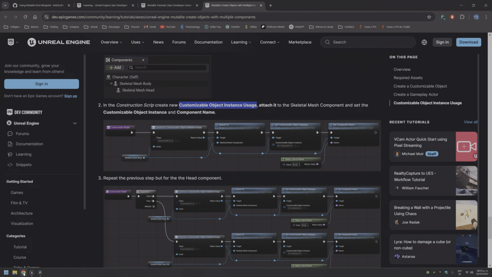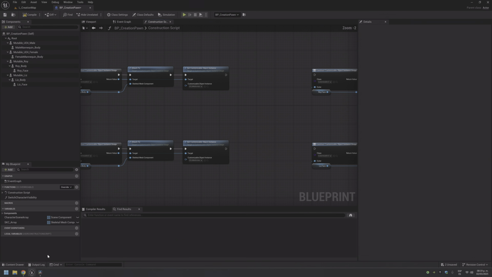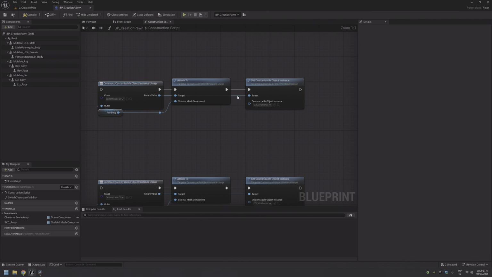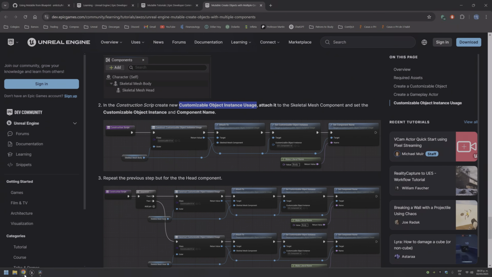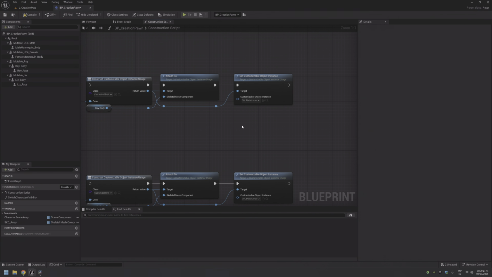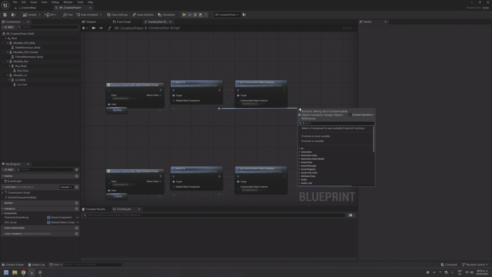Finally, we need to set the component name. Okay, set component name. Actually, I will edit the video again because I need to route all this. There, and there, and set component name. Component name.